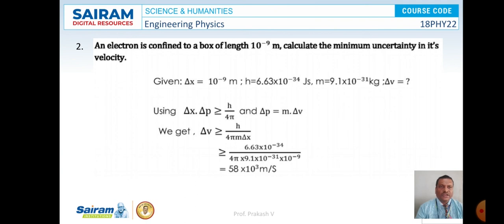So we know that Δx·Δp is greater than or equal to h/4π, and further Δp = mΔV. Therefore ΔV is greater than or equal to h/(4πmΔx). On simplification, the value of ΔV is 58 × 10^3 meter per second. So this is the uncertainty in its velocity.